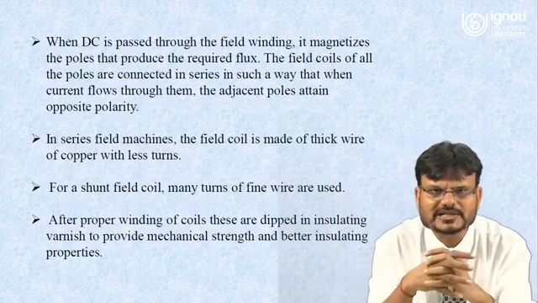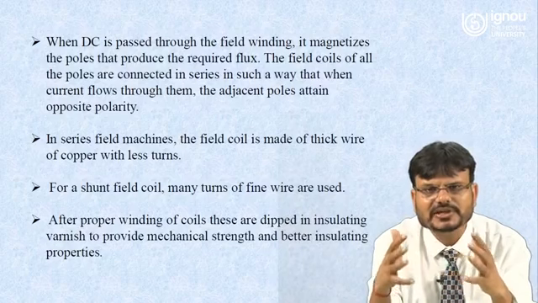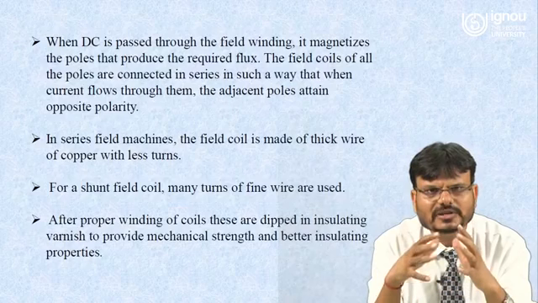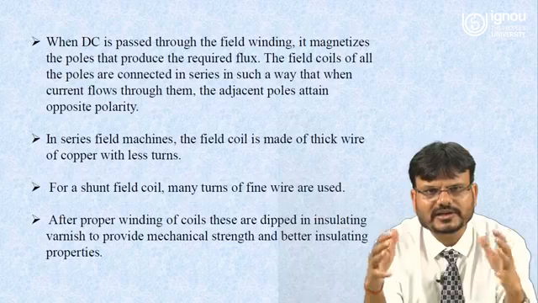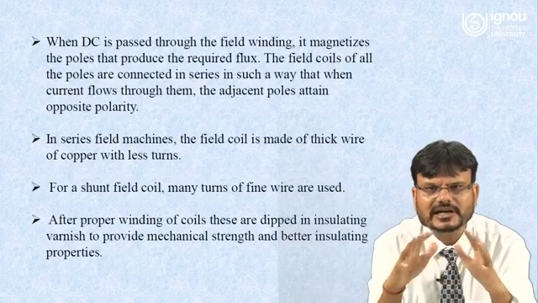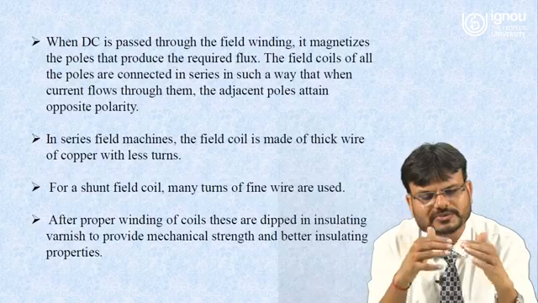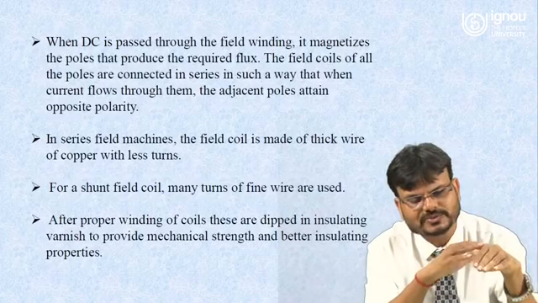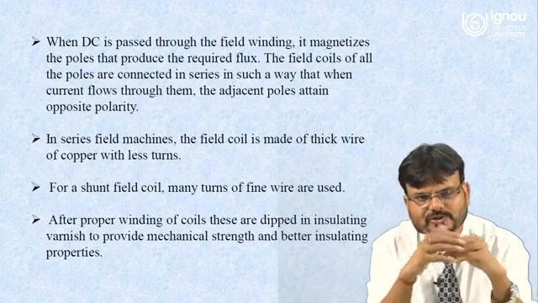When DC is passed through the field winding, it magnetizes the pole that produces the required flux. The field coils of all the poles are connected in series in such a way that when current flows through them, the adjacent poles attain opposite polarity. What is the meaning of this? It means it is made like this. Suppose this one is north pole, so just adjacent to the north pole there should be the south pole.